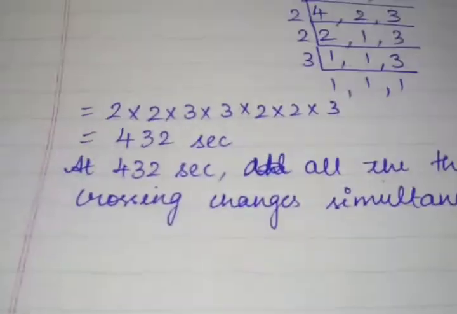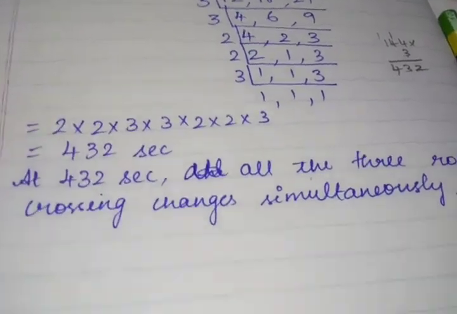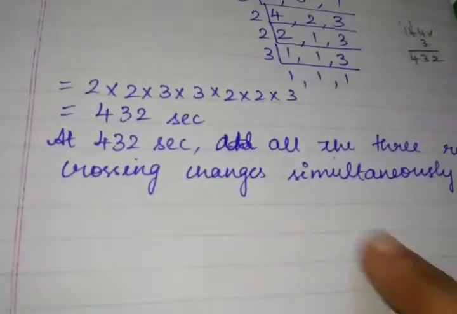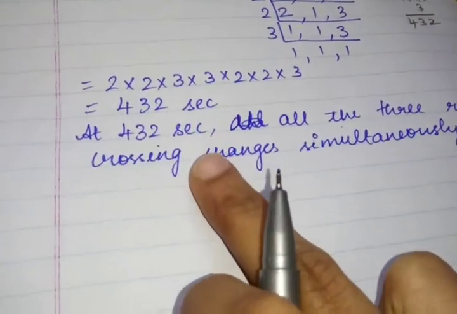So we got the seconds, but actually we want the time, like 7 o'clock, 10 o'clock, like that. I want the time. If it is in seconds, it will be difficult for us to calculate it.